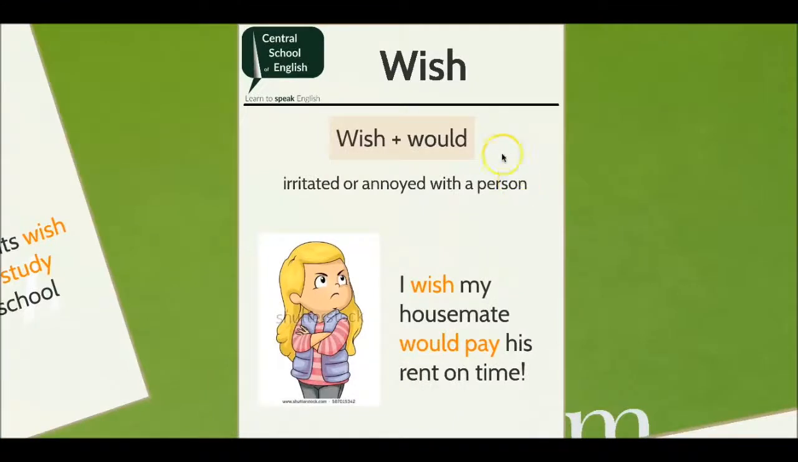We use the verb wish with would to communicate the idea that we are irritated or annoyed with a person and we would like that person to change. For example, I wish my housemate would pay his rent on time. In this sentence, the speaker is communicating that they are annoyed with their housemate because this housemate does not pay rent on time. The speaker wishes that this would change.